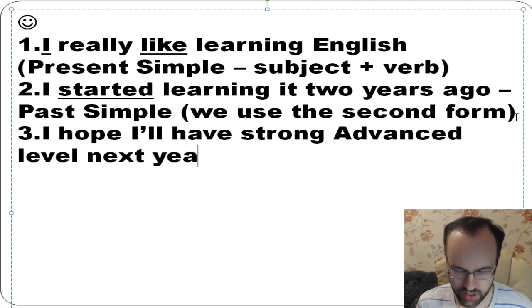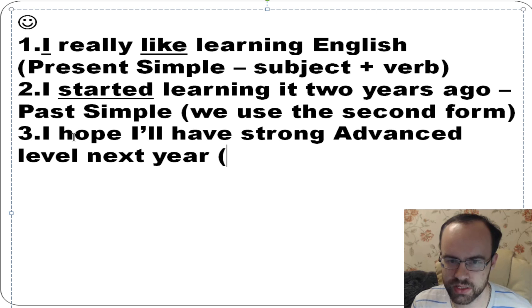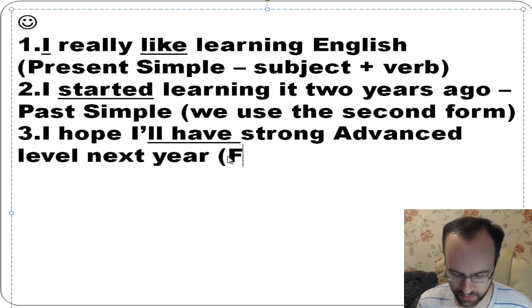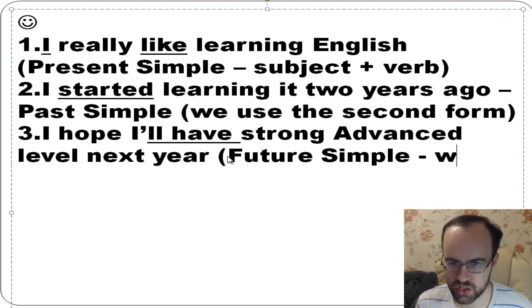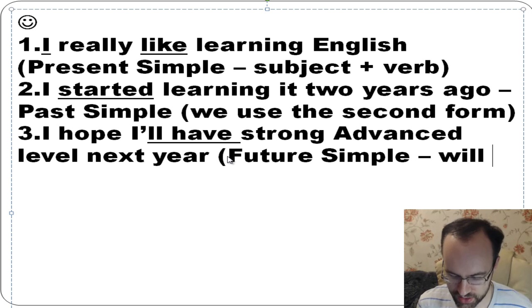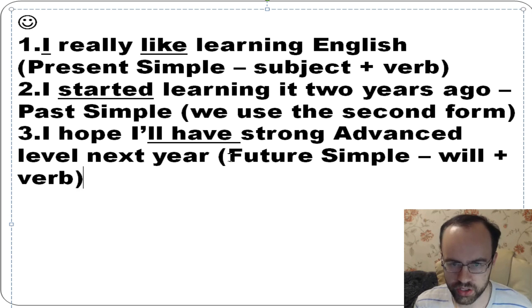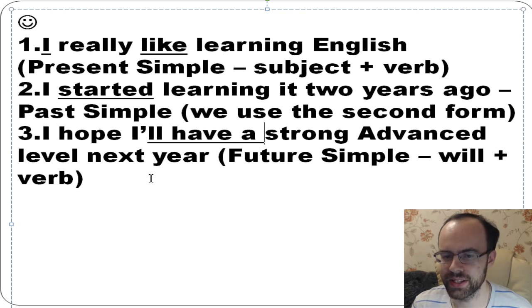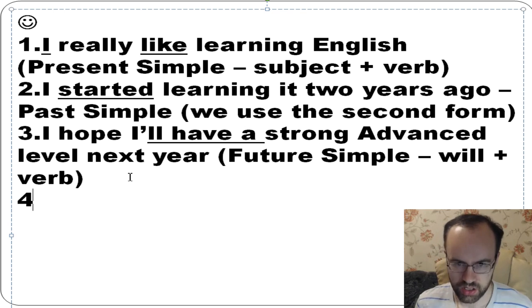So you see that you have present simple first and then you have future simple. So will plus a verb, or you can use its short form. So I'll or I will. I'll have a strong advanced level next year.